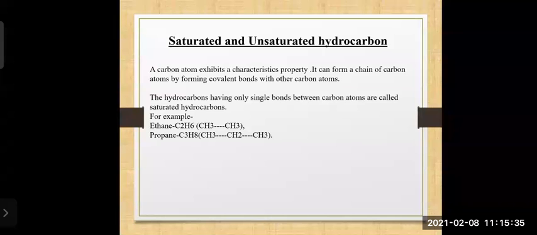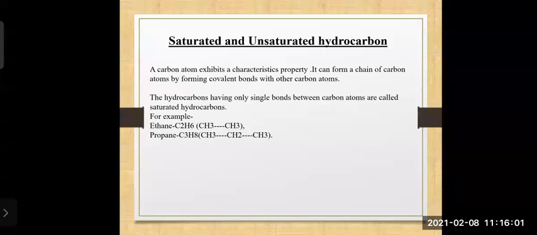For this also, we have two different definitions. Now, carbon has a specific property. It can form a chain of carbon atoms by forming covalent bonds with other carbon atoms, and also with different elements.